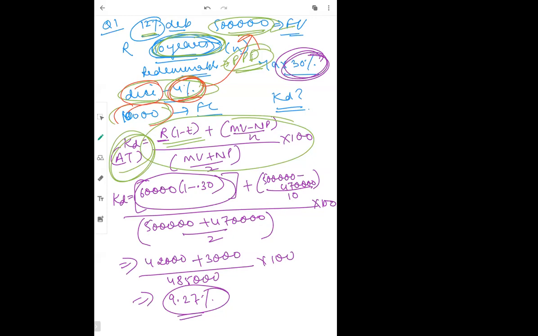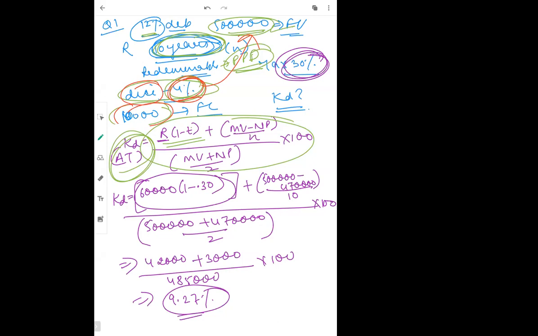Ma'am, what is the difference between the KD and the rate of interest we pay to them? KD means your cost of capital. So KD means the minimum amount of return which I have to earn on my debentures.